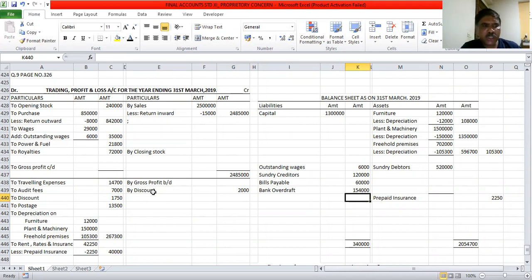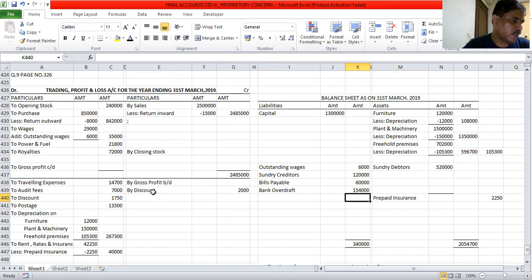Then reserve for bad and doubtful debt. In short, we call it RDD. That is called old RDD. The RDD which is given in the trial balance is called old RDD. We know the formula, correct? We studied the formula. Old RDD means the RDD which is given in the credit side of the trial balance. So that we will do last.